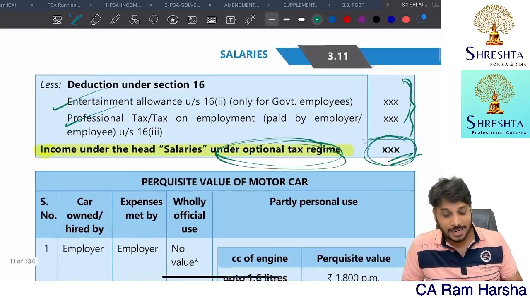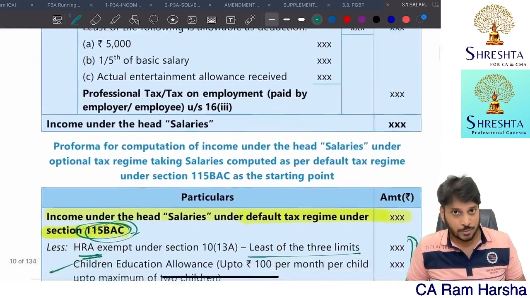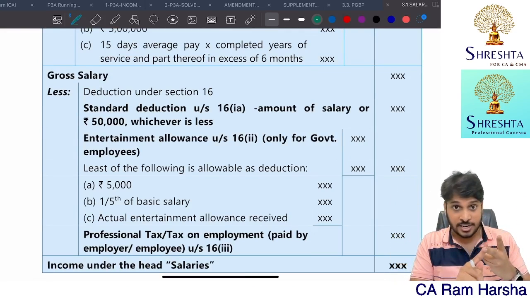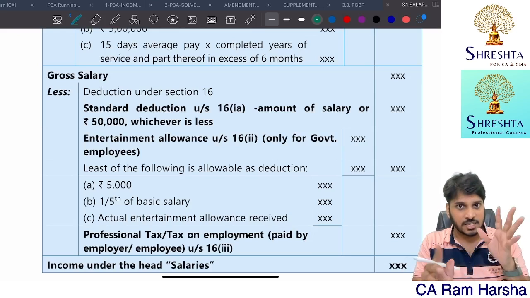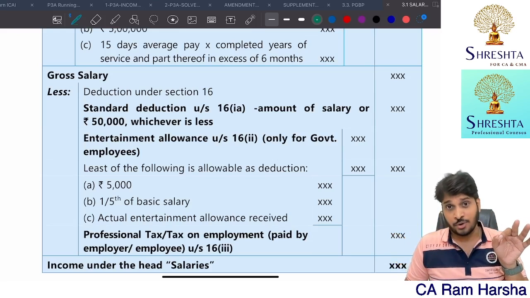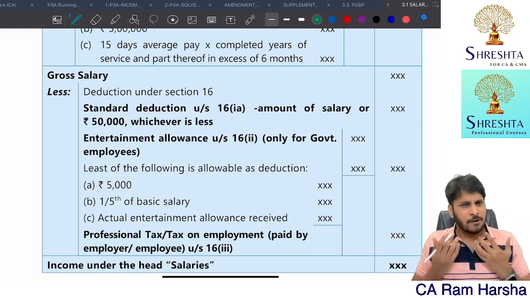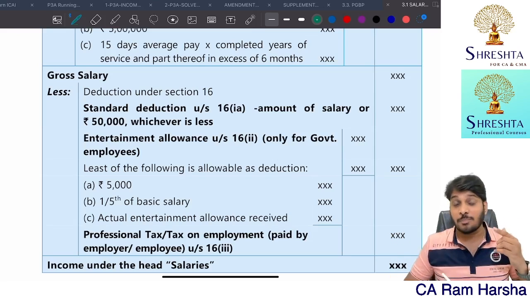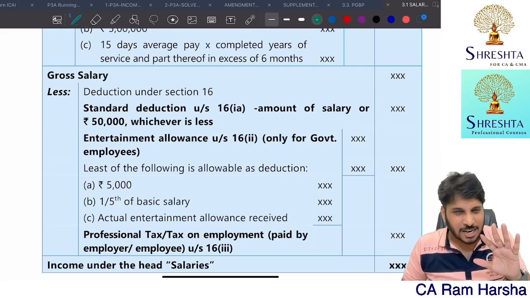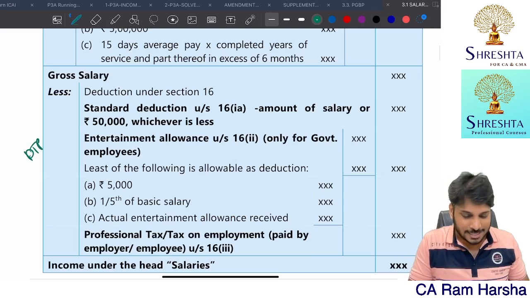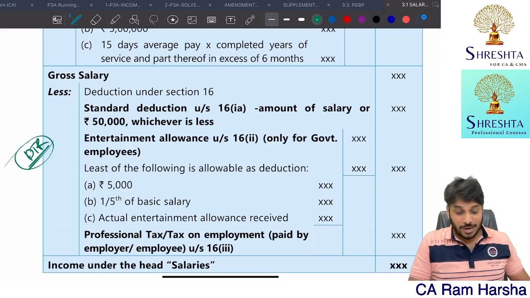So simple. Getting it? In exam, sometimes they'll give you a question with the entire salary data: HRA, leave travel allowance, children education allowance, telephone allowance, and various other allowances. They will ask you to compute income under the head salaries under both the default tax regime and the optional tax regime. First, compute as per default tax regime. Generally, I don't think they'll ask to this extent. To the best of my knowledge, they'll not ask, because default tax regime is a very big change. Default tax regime is useful for whom?